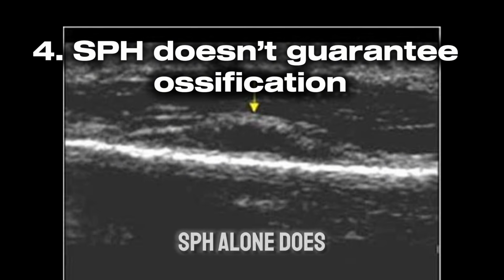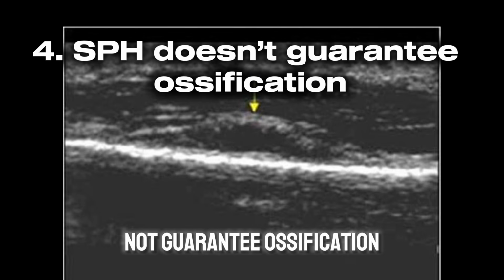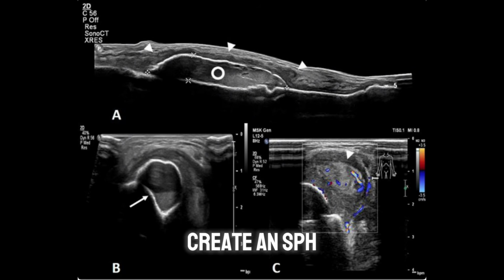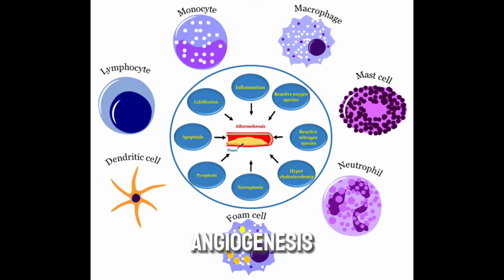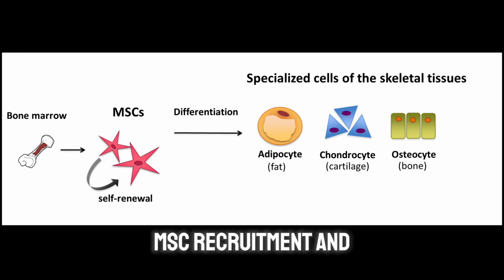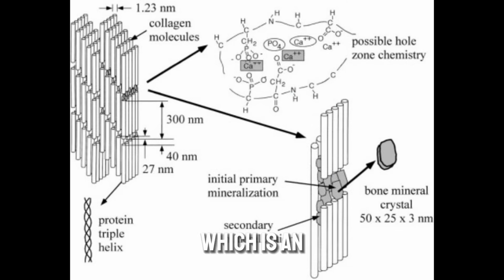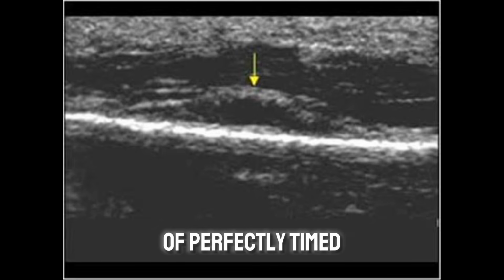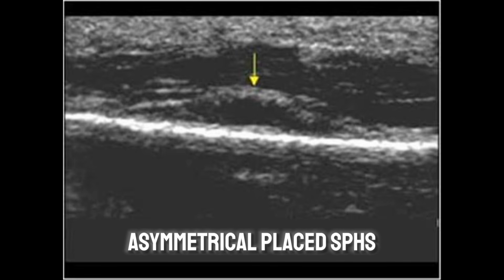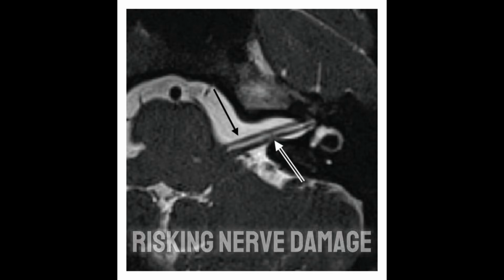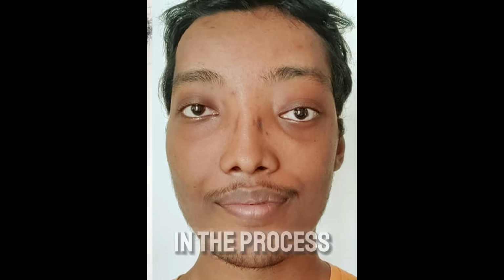Number 4, an SPH alone does not guarantee ossification. Even if you create an SPH, for ossification to occur the hematoma must undergo stable inflammation, angiogenesis, MSC recruitment, and then mineralization, which is an unlikely cascade in random trauma. You would need to stack dozens of perfectly timed, asymmetrically placed SPHs for even 1 millimeter of growth, risking nerve damage or facial asymmetry in the process.